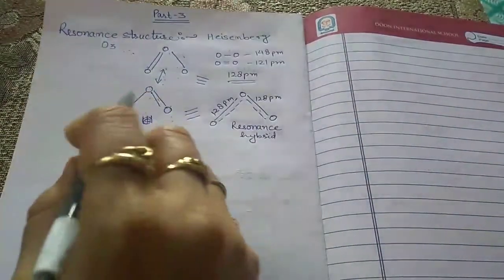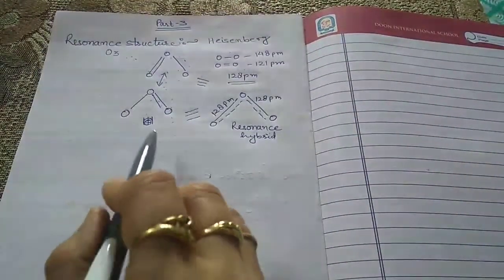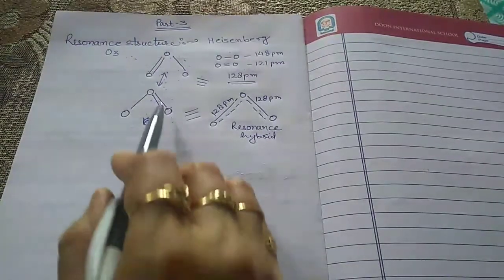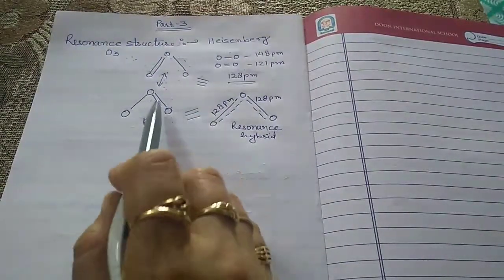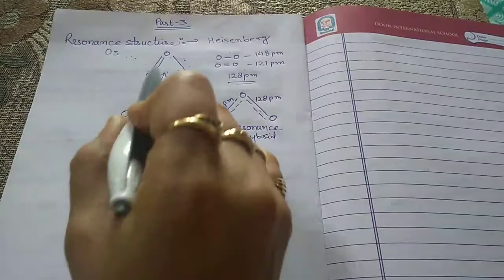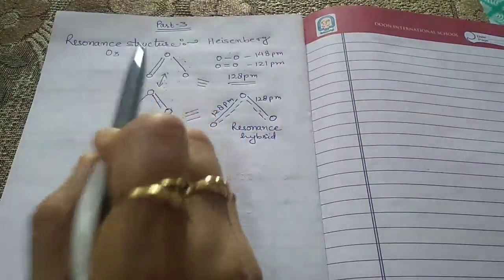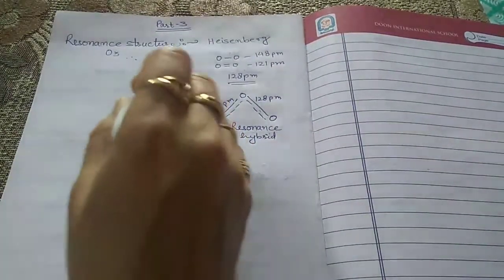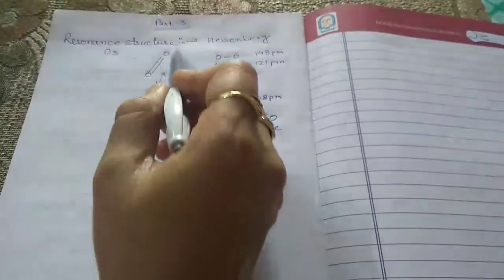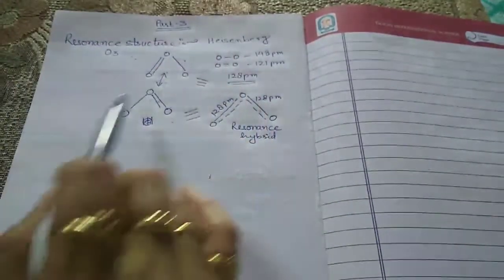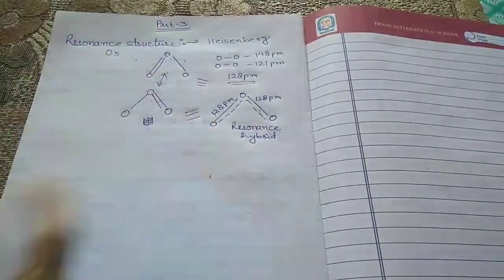the resonance. Now the resonance may be defined as when a molecule cannot be represented by a single structure, maybe by this structure or this structure. These two are identical structures.